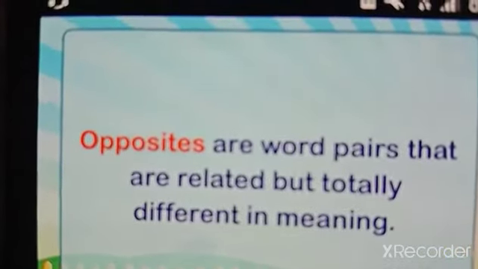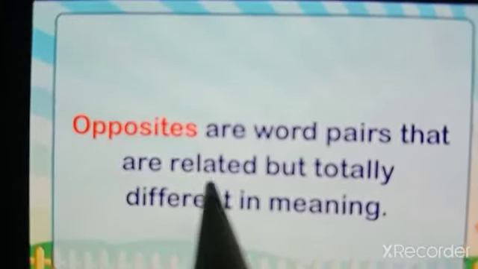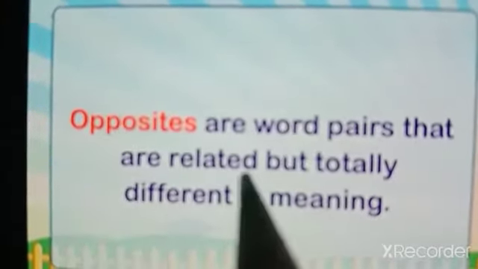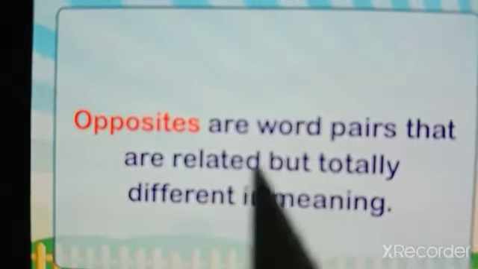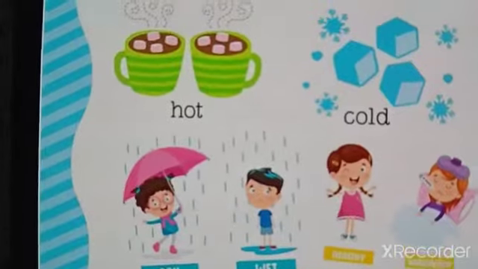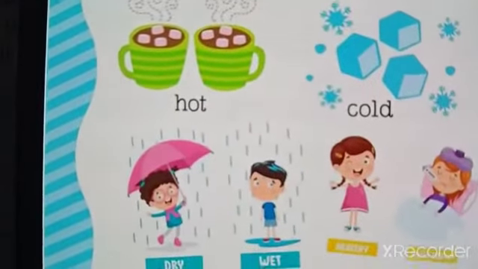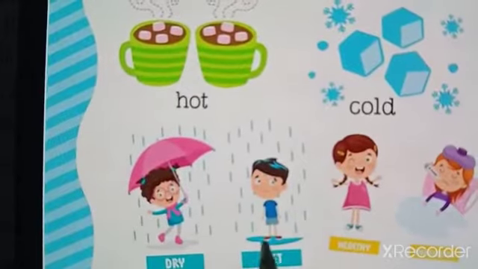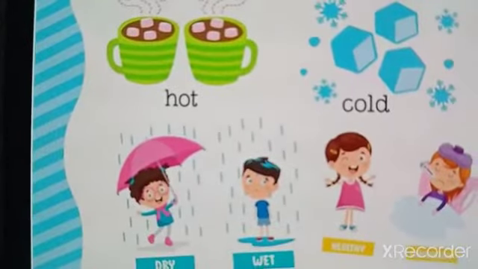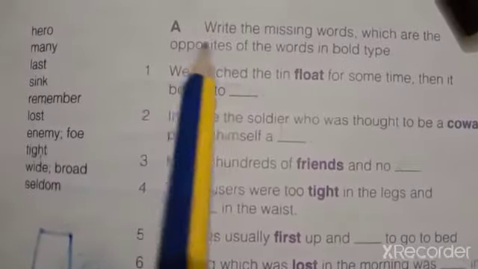So what are opposites? Opposites are word pairs that are related, that are linked with each other, but totally different in meaning. Opposites are the words which are linked with each other but they are totally different in their meaning. Okay? For example, look here in this picture. Hot, cold, dry, wet, healthy or unhealthy. Okay, boys, now you know what opposites are. So let's solve this page together.